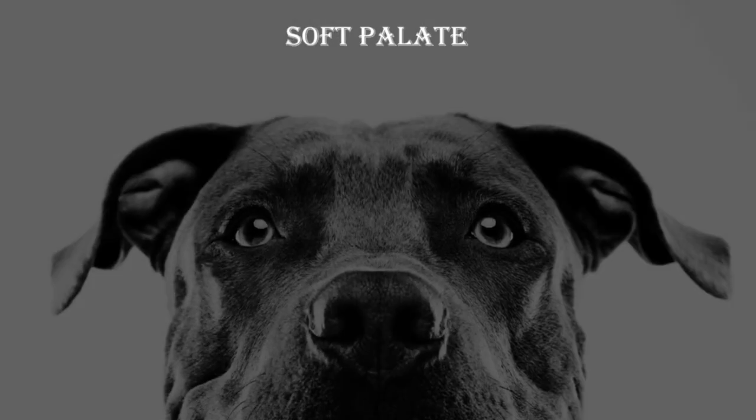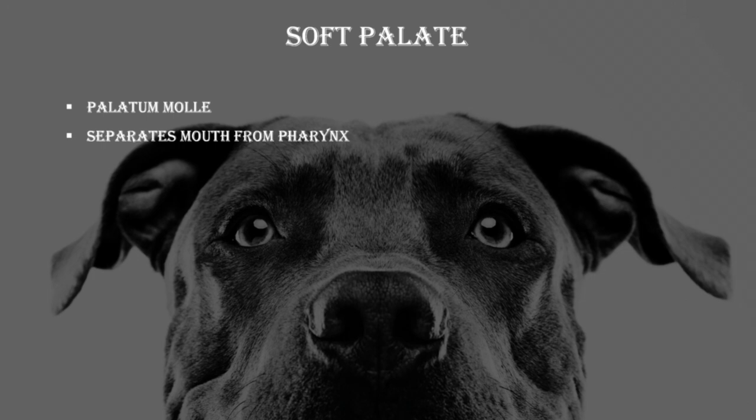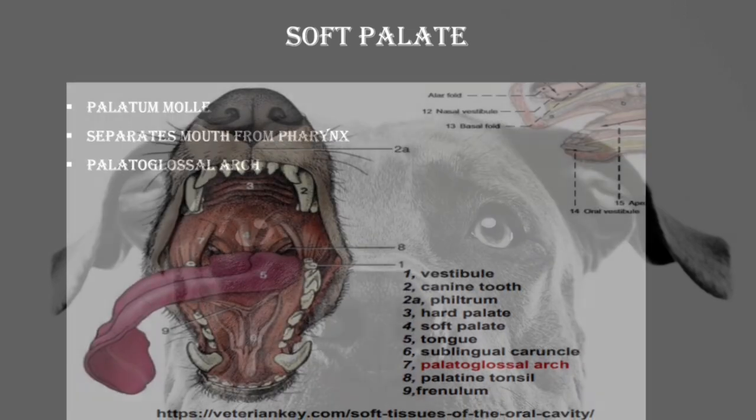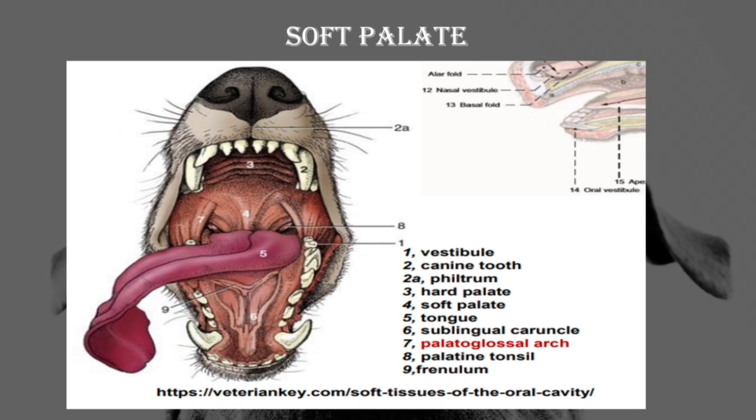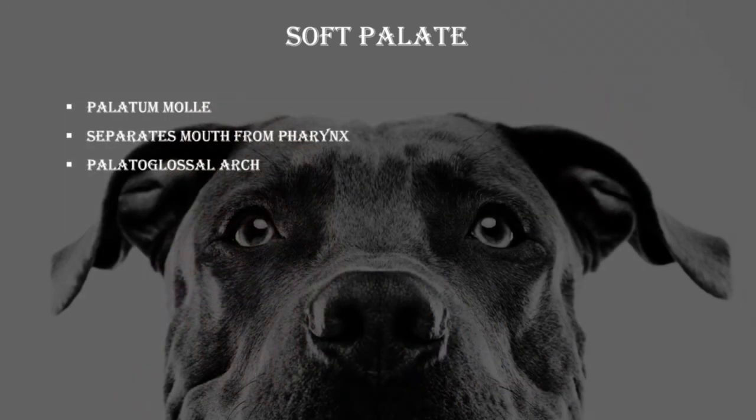Soft palate. Soft palate is also called as palatum molle. Soft palate separates the mouth from pharynx except during deglutition. Anteriorly, on each side of the soft palate, there is a thick fold of mucous membrane passing to the lateral border of tongue, called as palatoglossal arch or anterior pillars. There is another fold of mucous membrane passing to lower part of the lateral wall of the pharynx, called as the palatopharyngeal arches or the posterior pillars. Between these arches is the tonsillar sinus.